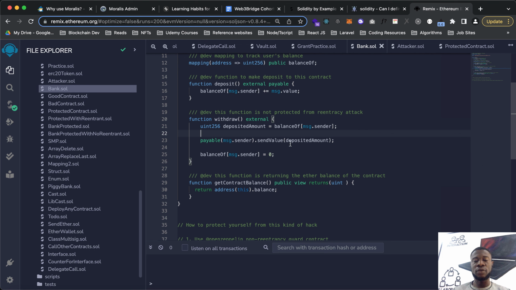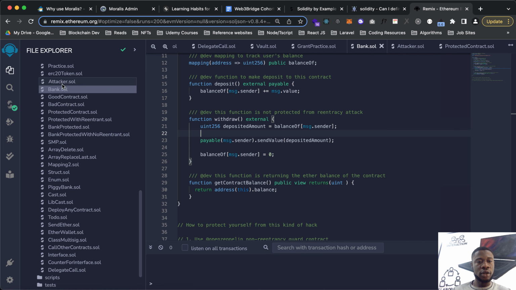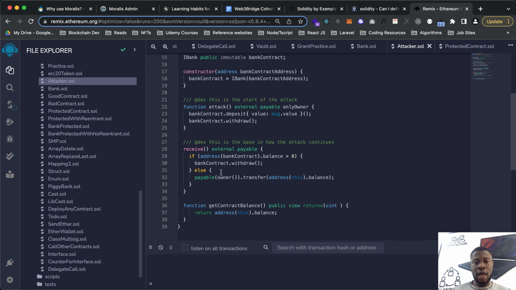If the contract where this money is being sent to has logic, let's look at this attacker contract, you see it has this receive function, which is what gets triggered when money comes into this contract. It's saying if the balance of the address that is sending money to this contract is greater than 0, go back to that address and withdraw more money. So this is how reentrancy works.